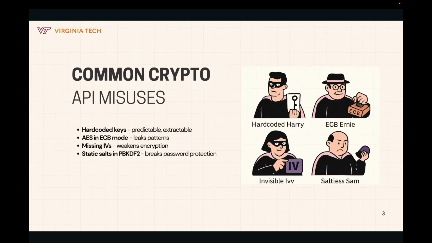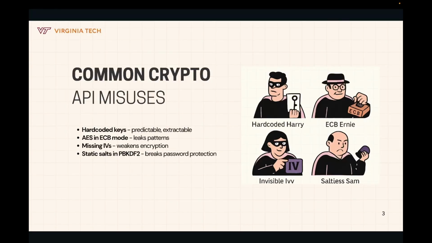Here are some of the most common mistakes developers make when working with cryptographic APIs and the ones our tool is built to detect. First, we have hard coded keys. These are encryption keys written directly in the source code, usually as string literals. If that code gets pushed to a public GitHub repository, the key is no longer a secret. It's like locking your front door and taping the key to it.